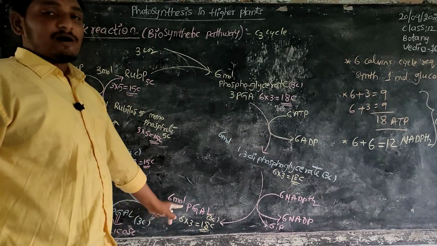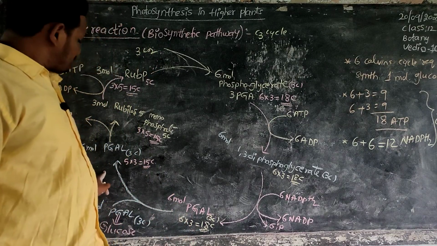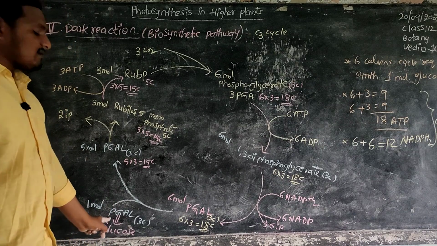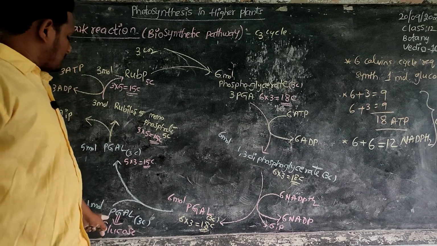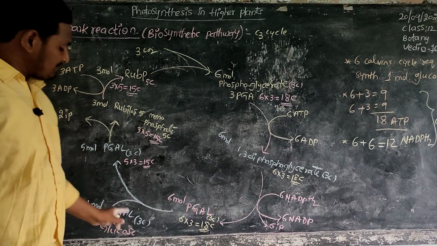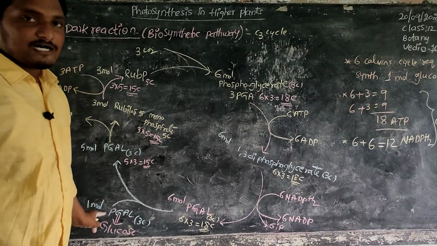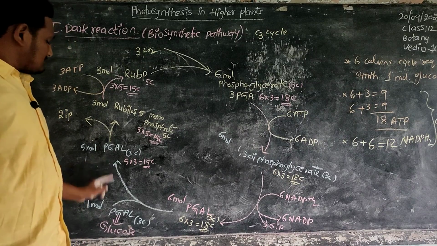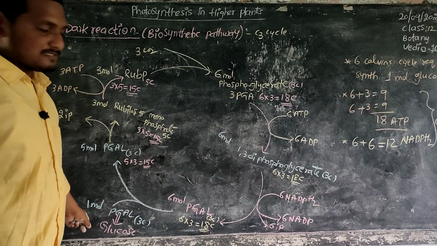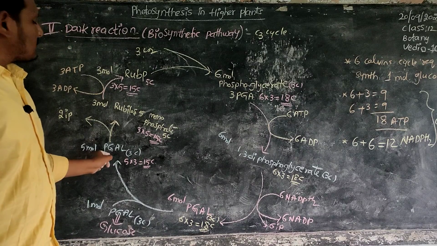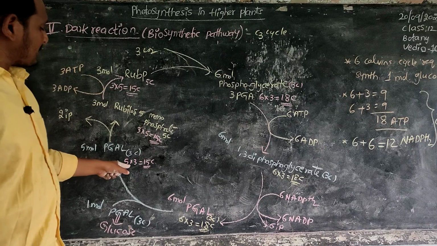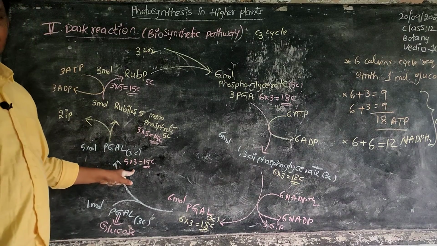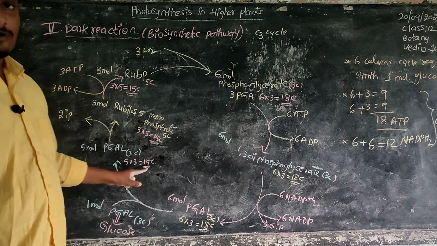These 6 molecules of phosphoglyceraldehyde change into 2 forms. One is 5 molecules of phosphoglyceraldehyde and the other is 1 molecule of phosphoglyceraldehyde. These are 3 carbons each. The separated 1 molecule of phosphoglyceraldehyde is used every time for synthesis of glucose. In this place only glucose synthesis takes place. Next, the 5 molecules of phosphoglyceraldehyde, each one having 3 carbons, total 15 carbon compound.